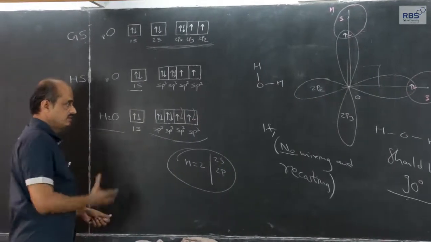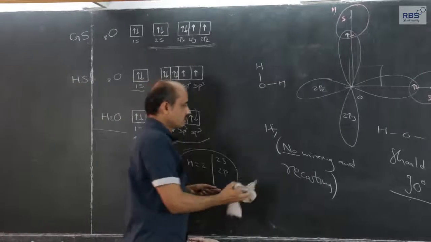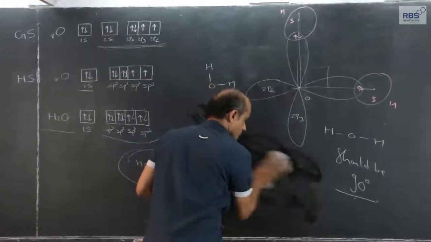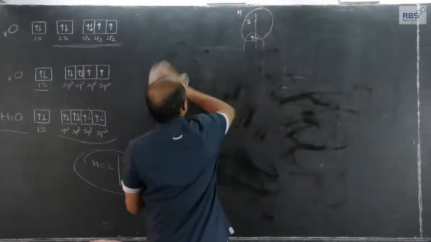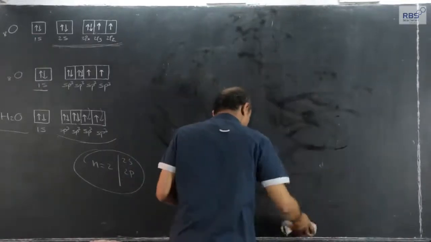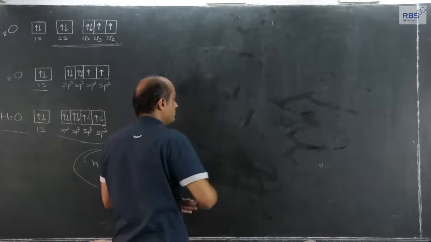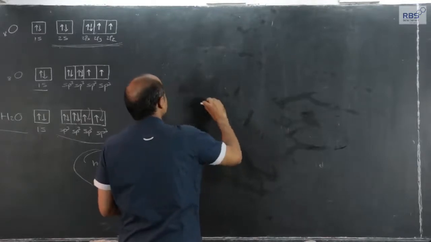Now, this can be represented diagrammatically. Let me show it. Earlier it was 1 lone pair in case of ammonia, now there are 2 lone pairs.